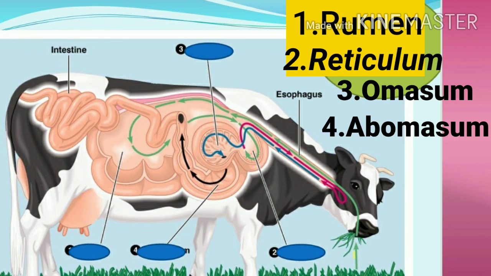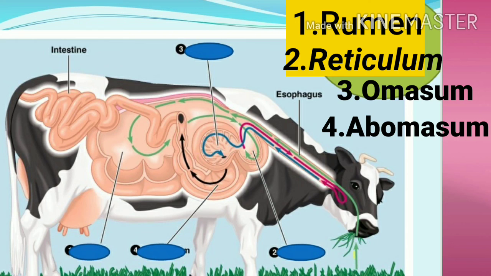Third is omasum. Then the food goes to omasum. Omasum is the place where the absorption of water takes place. And finally the food goes to abomasum, which is the true stomach of the ruminant animal. True stomach means here the digestion completes, and then the undigested food goes to the intestine and goes out. So this is how the ruminant animal completes its digestion.